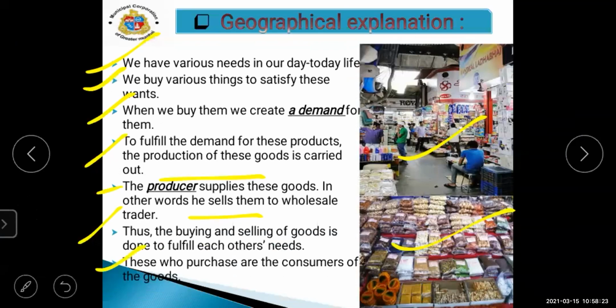Those who purchase are the consumers of the goods. Means whoever is purchasing the goods, they are the consumers, the customers. Whoever is taking the product from the shop, mall, wholesale market, or whichever market it is, we are the consumers, we are the customers.